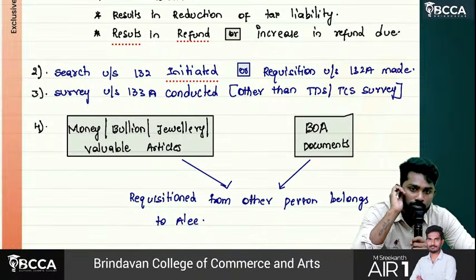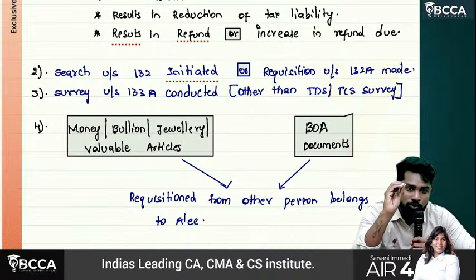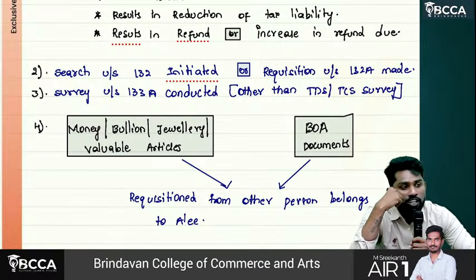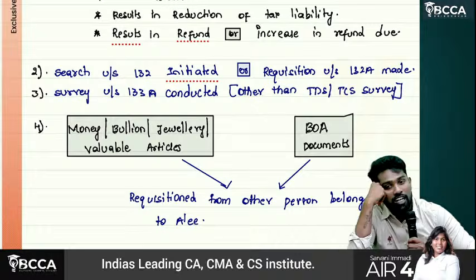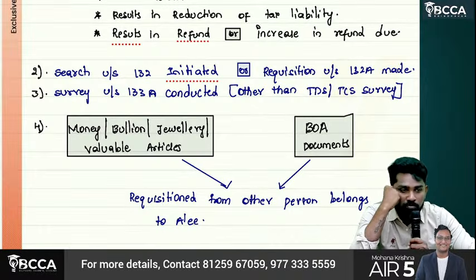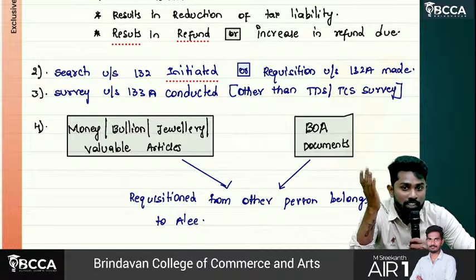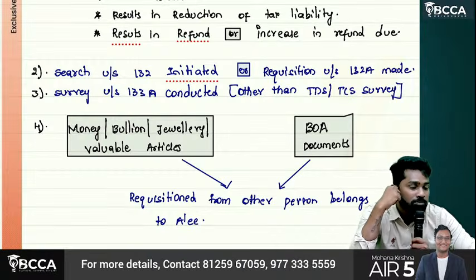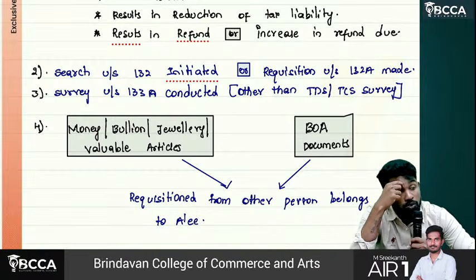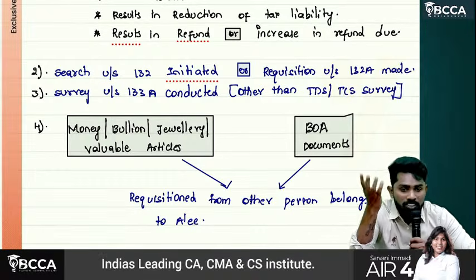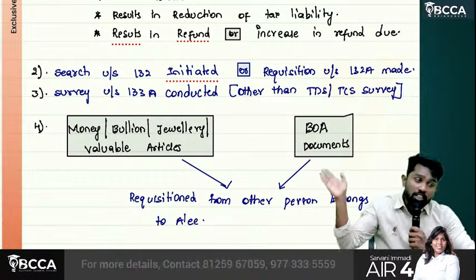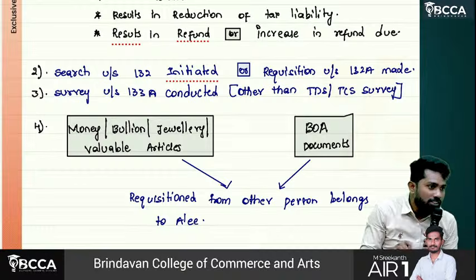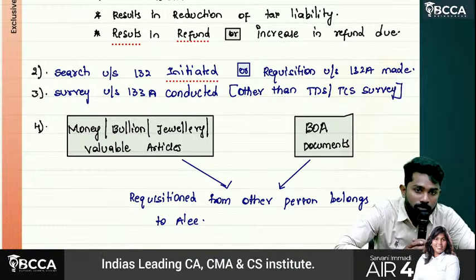Yes. See, updated return is like you did some mistake, but at that time you felt, we'll see what happens, what income tax people can do. But afterwards you realized, maybe your friend or known person, something like this has already happened. Then the fear started inside. So instead of having all that trouble, what are you thinking now? I'll file a return, even some extra tax also, no issues, I'll pay. So originally if you had filed a return, it is enough with normal tax only. But not just normal tax now, you need to pay additional tax also. Okay?